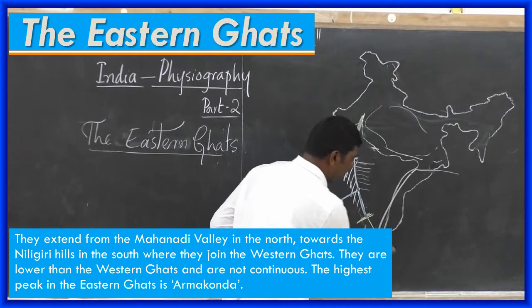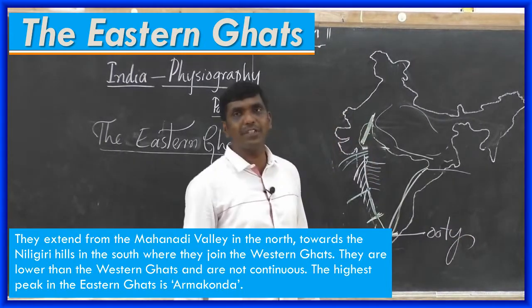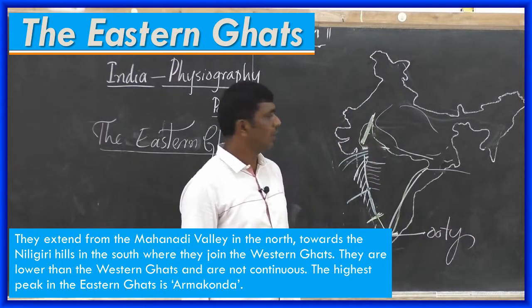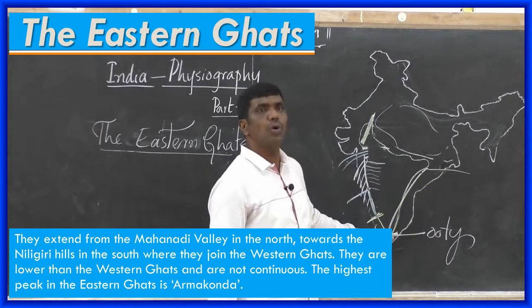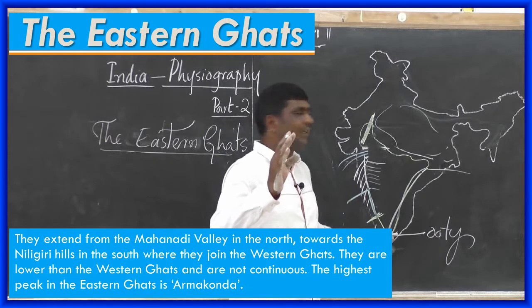See, Nilgiri Hills means Ooty. Ooty is a famous tourist center. See, Mahanadi Valley to Ooty. And they are lower than the Western Ghats.